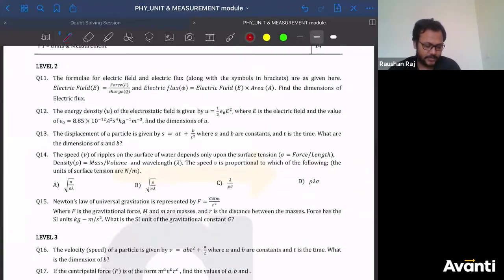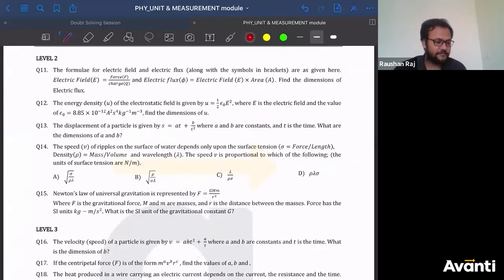After question 10 in level 2, question number 11 to 15. Question number 11 to question number 15. Question number 12, 14. Okay. Tanish has said question number 12. All right.